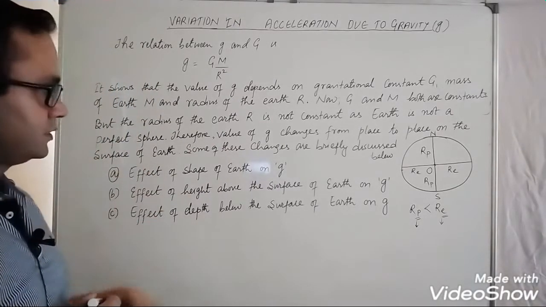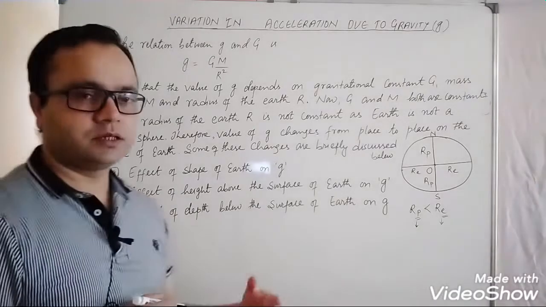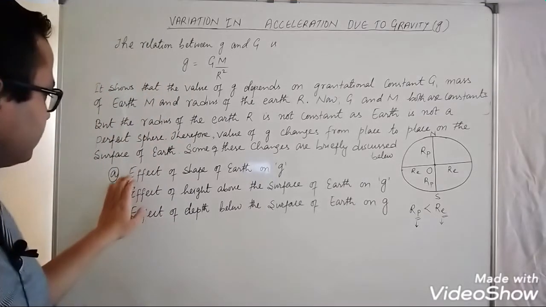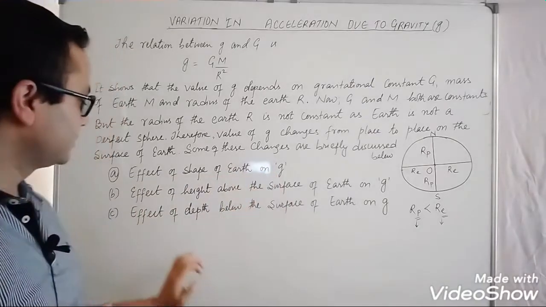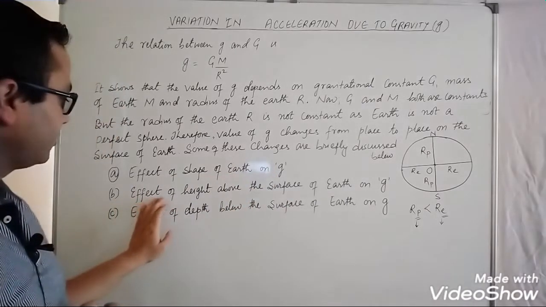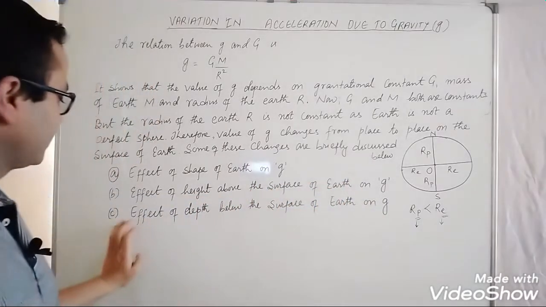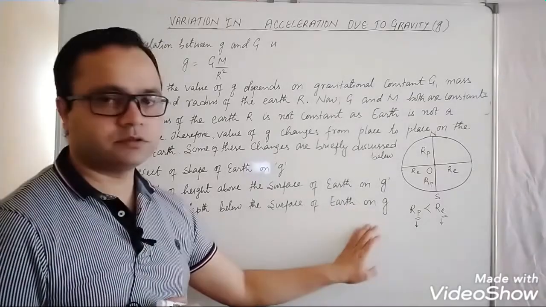So what are the effects of variation of acceleration due to gravity on earth? Number one is the effect of shape of earth on g, number two is the effect of height above the surface of earth on g, and number three is the effect of depth below the surface of the earth on g.